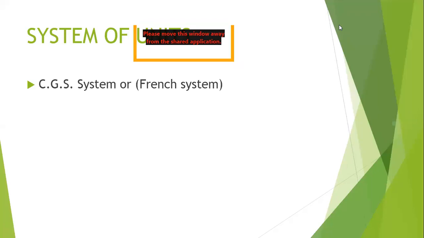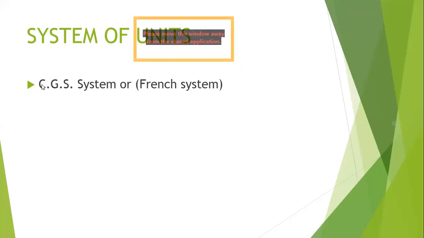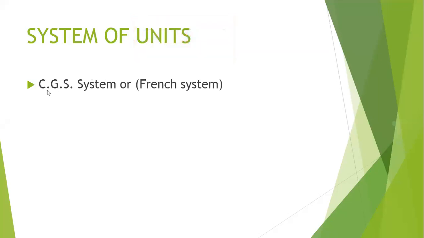The first one is the CGS system. It is also called the French system. In the CGS system, length was measured in centimeters, mass in grams, and time in seconds. That's why the name is centimeter C, gram G, and second S. That's why this system is the CGS system, or the French system. The people of these regions used to measure length in centimeter, mass in gram, and time in second.